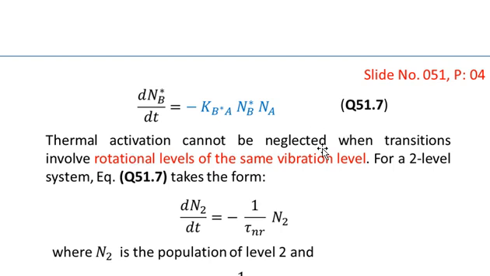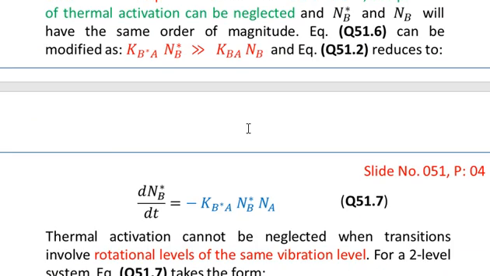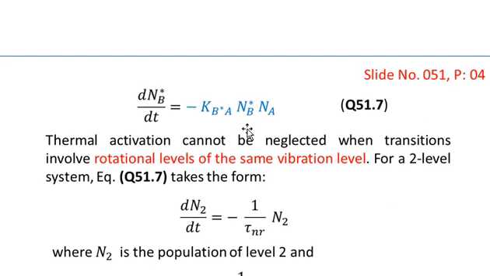Thermal activation cannot be neglected. Look at this very important sentence: in writing equation number 7, we have neglected the thermal activation. But thermal activation cannot be neglected when the transitions involve rotational levels of the same vibrational level.